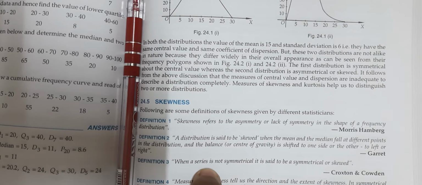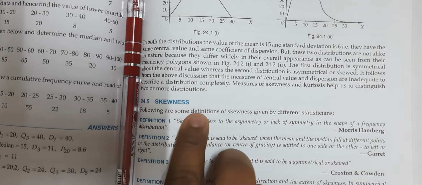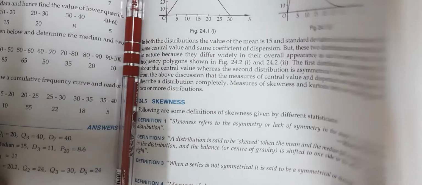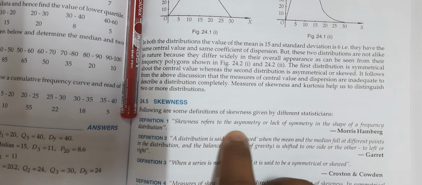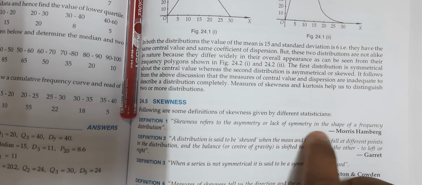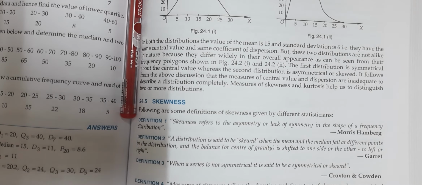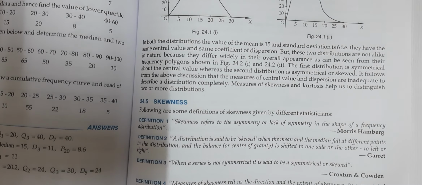So many statisticians have described this skewness. These are four definitions given by four different people. I will share the definitions with you. Let us see the first definition. Skewness refers to the asymmetry or lack of symmetry in the shape of a frequency distribution. So whatever the asymmetricity, this is known as skewness.